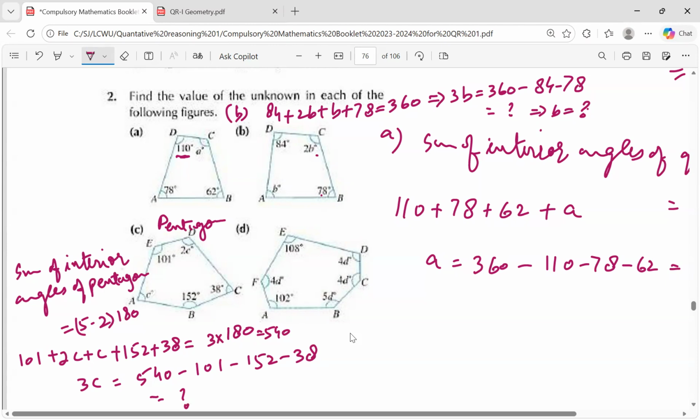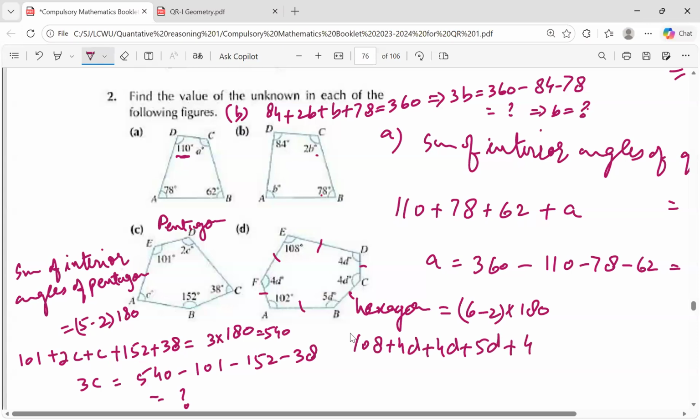Now you can similarly do the D part. Just add the interior angles and make it equal to 540 because it is again a pentagon. Let me count: 1, 2, 3, 4. No, it's a hexagon. In the case of a hexagon, the sum of angles is 6 minus 2 multiplied by 180. So the sum of the interior angles is 108 plus 4D plus 4D plus 5D plus 4D plus 102 equal to 4 multiplied by 180, that is 720.